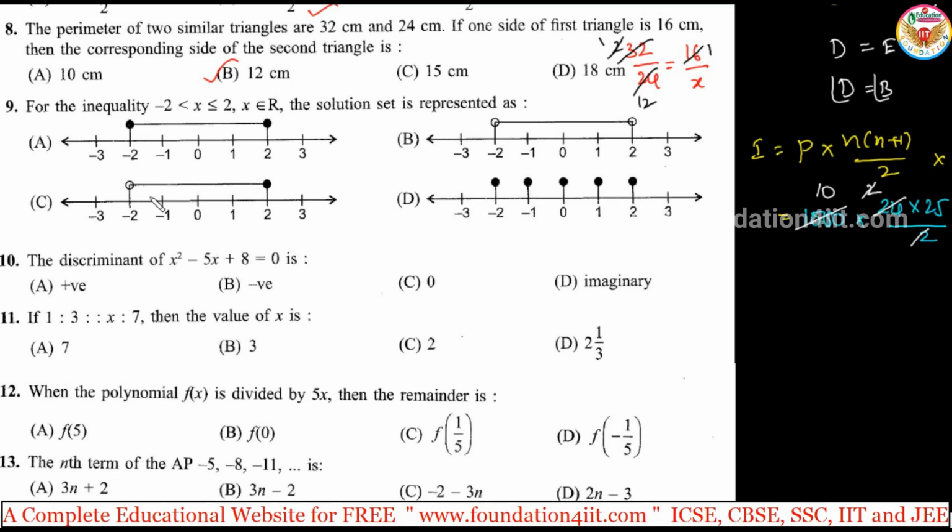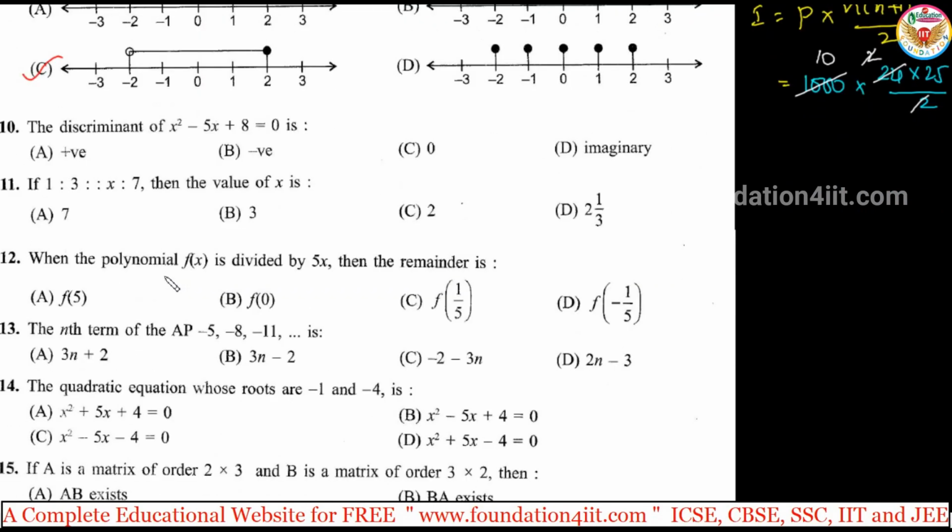Right? And next one, they give the inequality: minus 2 less than x less than or equal to 2, x belongs to real numbers. Real number means it must be a line. So here minus 2 is not included, but 2 is included. Option C. Minus 2 is not included, so it's an open circle. X is less than or equal to 2, 2 is included, so 2 is a closed circle, and complete all the line because it belongs to real numbers.